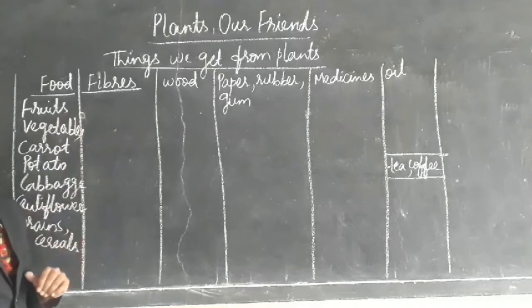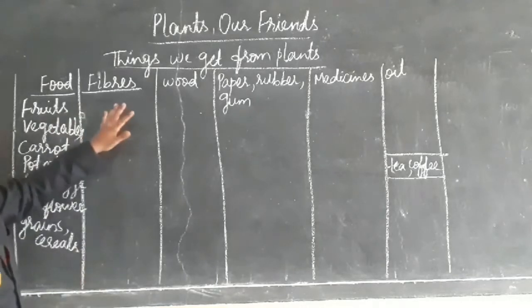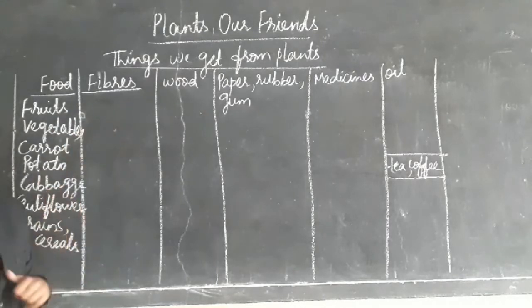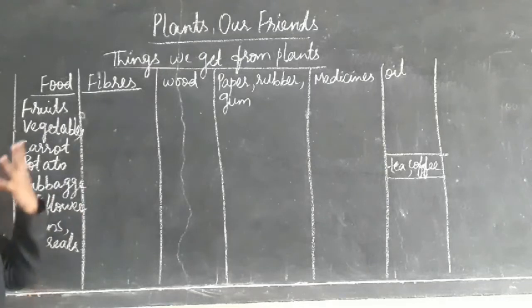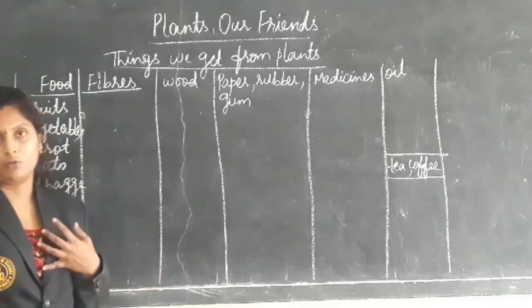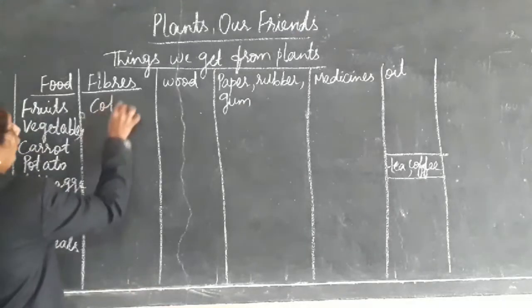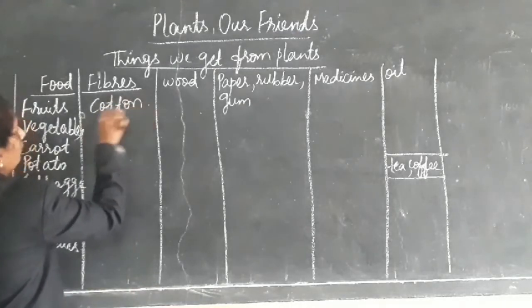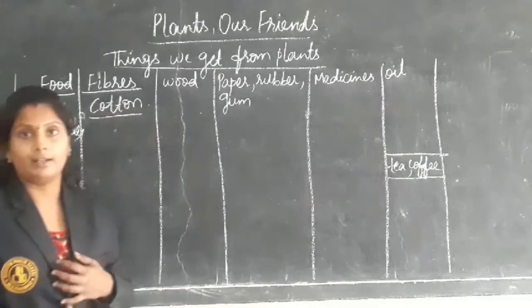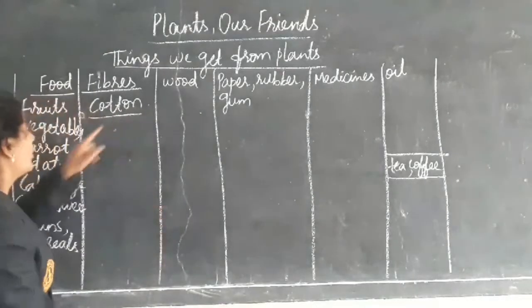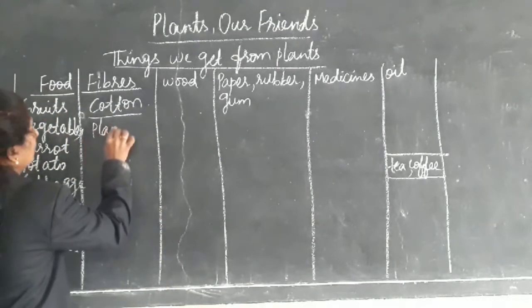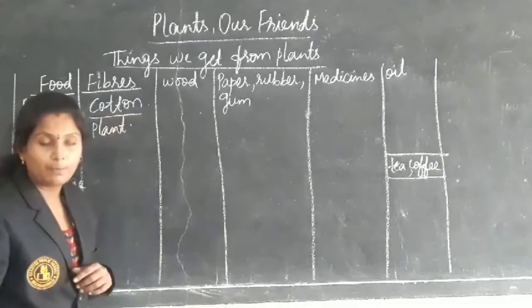Next, coming to the fibers. Fibers are nothing but the clothes which we are wearing, we get them from plants only. For example, cotton. Cotton clothes, in summer season we wear cotton. It is obtained from the cotton plant.